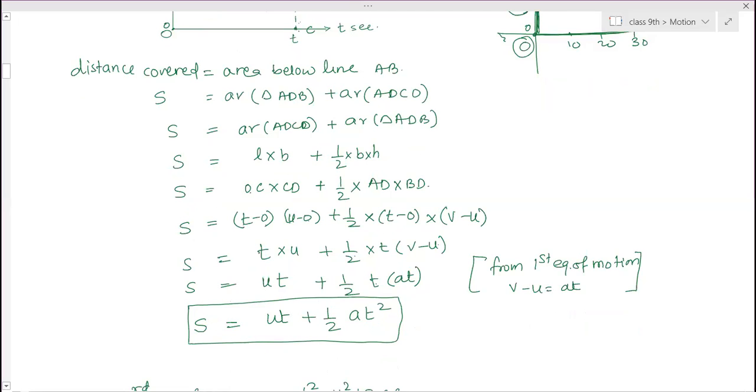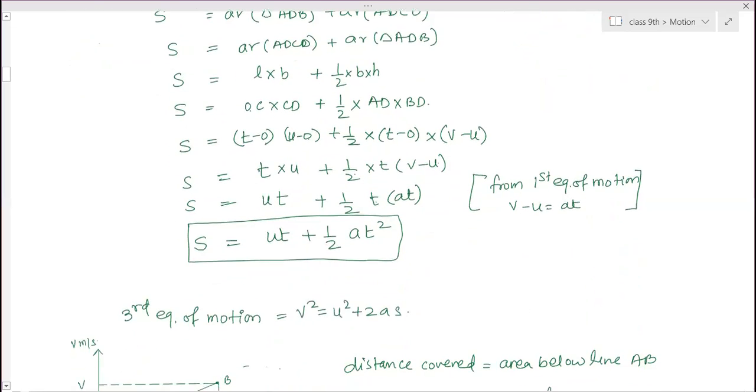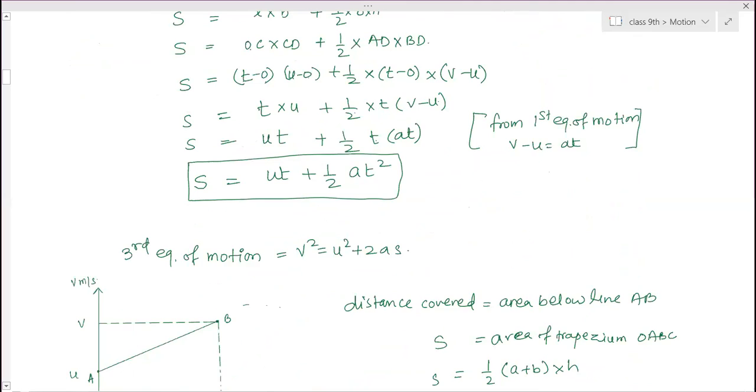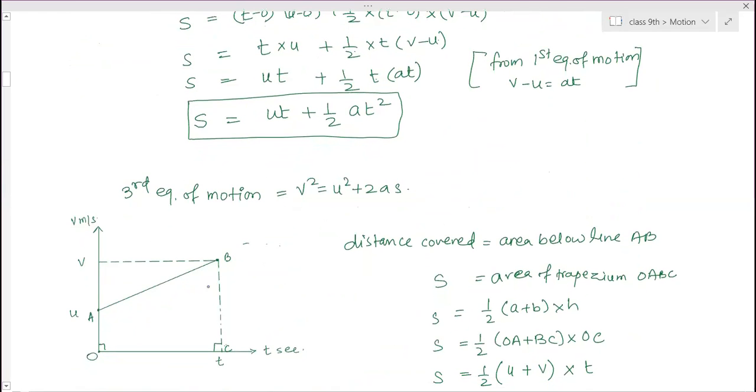And then the third, V square is equal to U square plus 2AS. That is also by using the same formula, distance covered is equal to area below the graph. But here we are not taking two figures. That is only one figure we are using. That is the area of trapezium. OABC is a trapezium. So area of trapezium we have to consider here. So that is half into sum of parallel sides into height. So half into OA plus BC into OC.